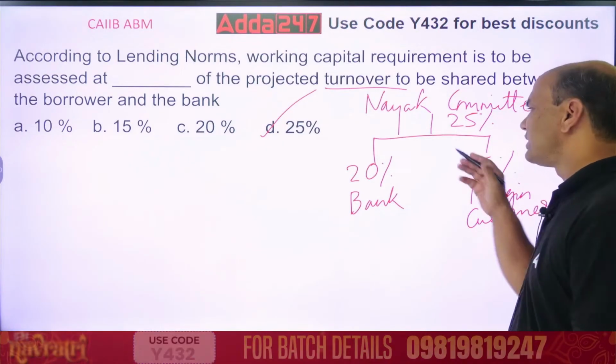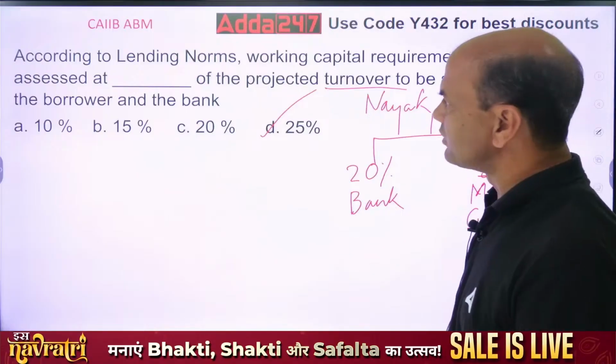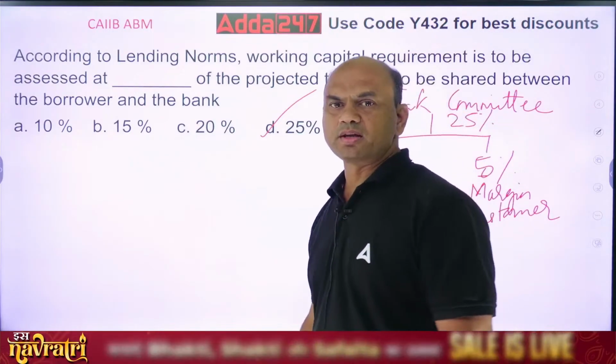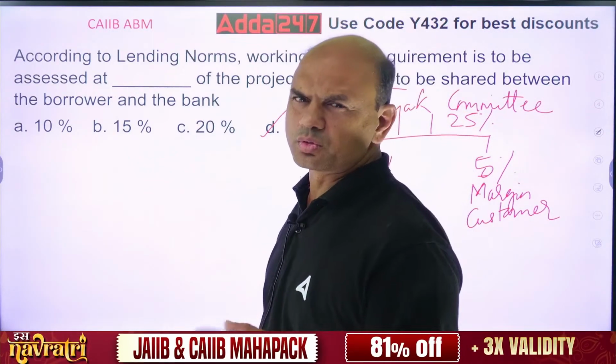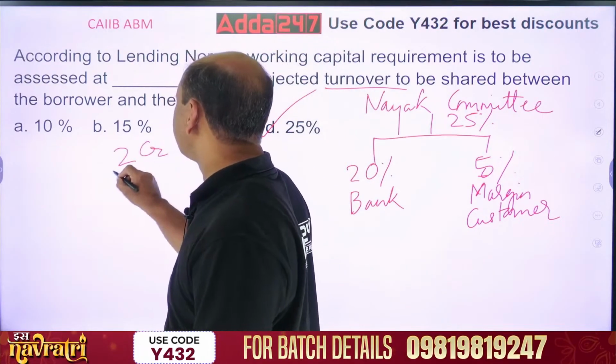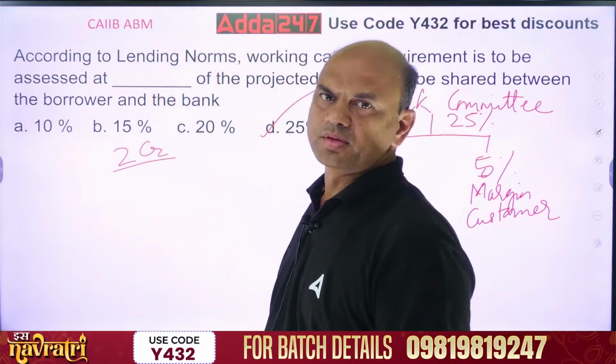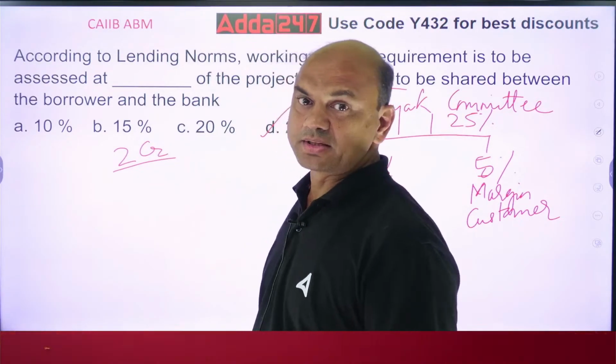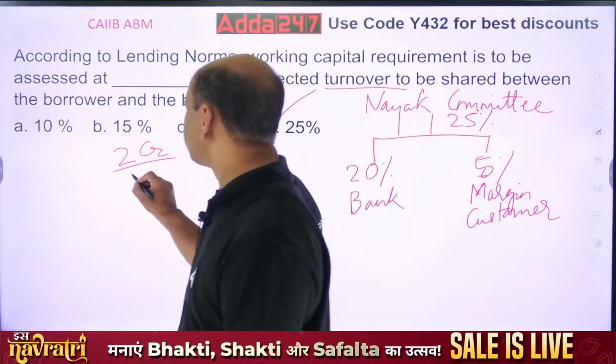What I mean by this term actually: suppose my turnover is let's say 2 crores. Then what should be my working capital limit? It should be 25%. So that is equal to 50 lakhs.